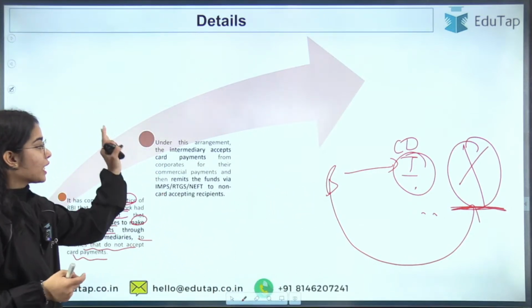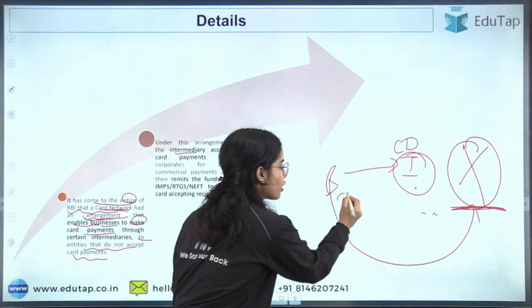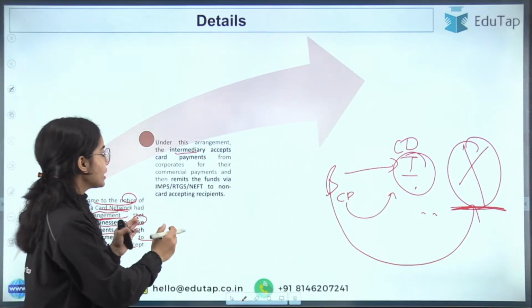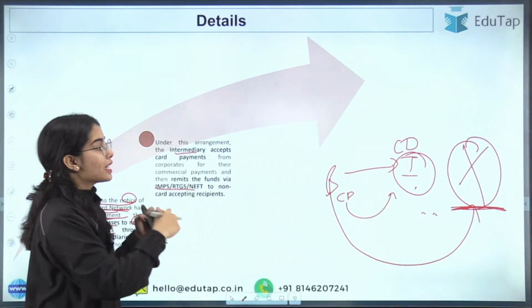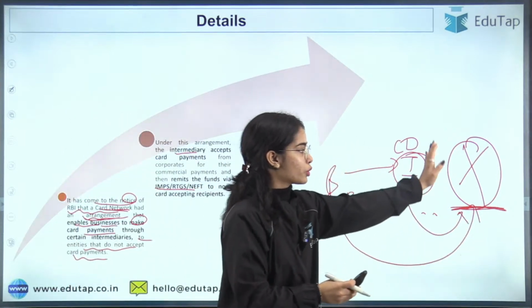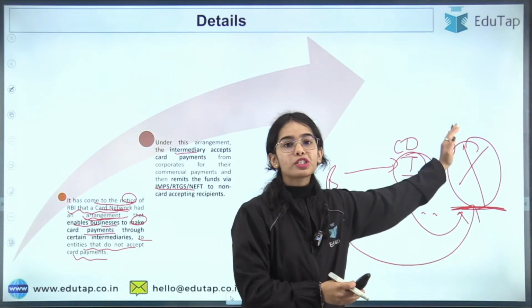So what is happening under this arrangement? The intermediary accepts the card payments from the businesses, and this intermediary, through RTGS, NEFT or IMPS, sends the money to the third party, the actual entity to which the money should go.